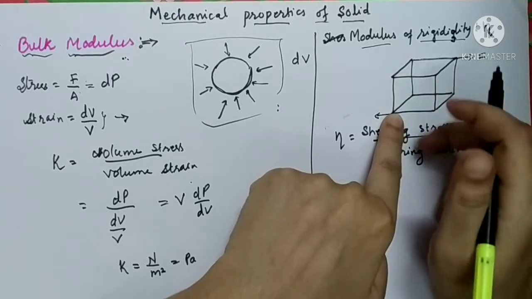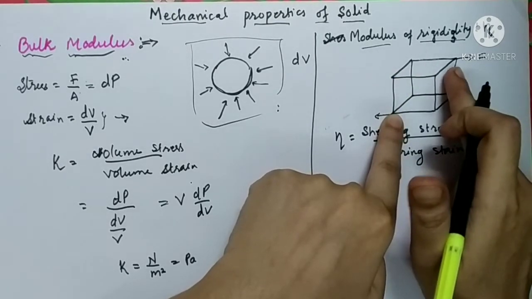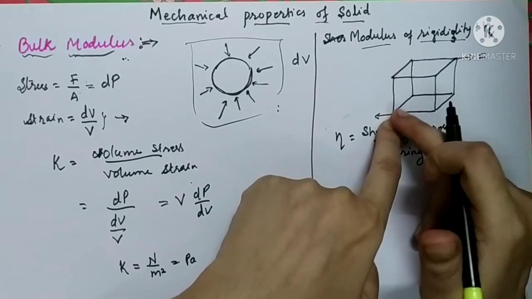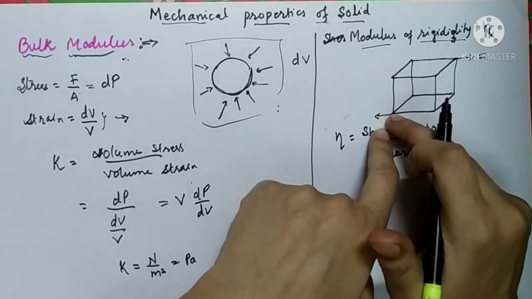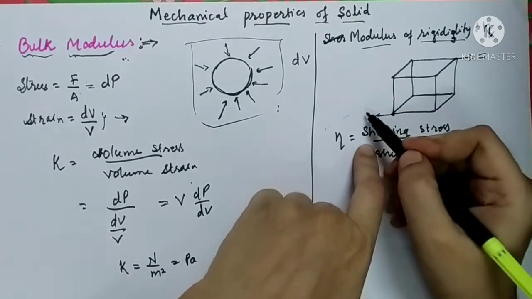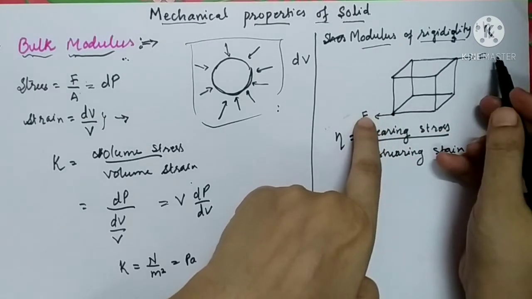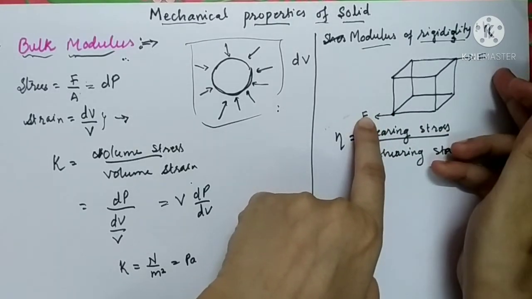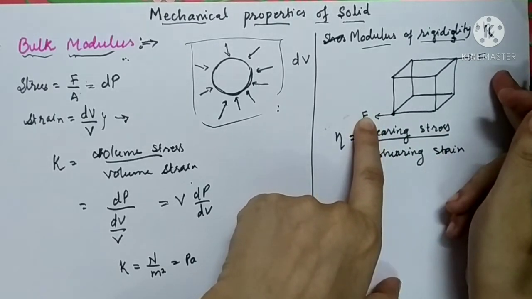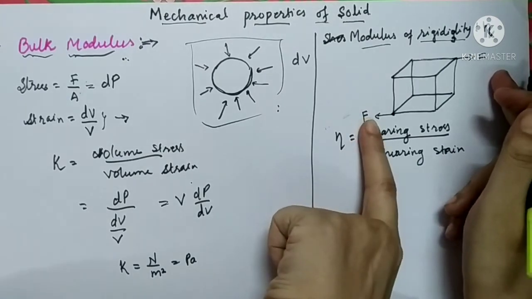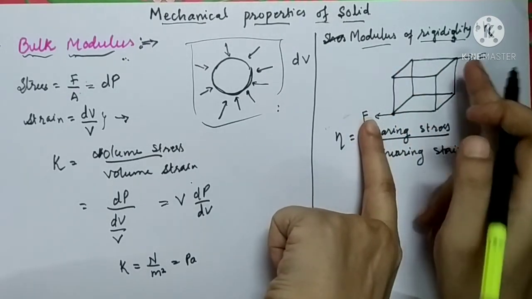So in order to displace the upper surface of the cube, we'll have to apply the force, but you'll have to hold the lower surface like this. So here two forces will be applied which will be opposite in direction. So we can say that this is nothing but the couple acting on the cube to displace the upper surface.